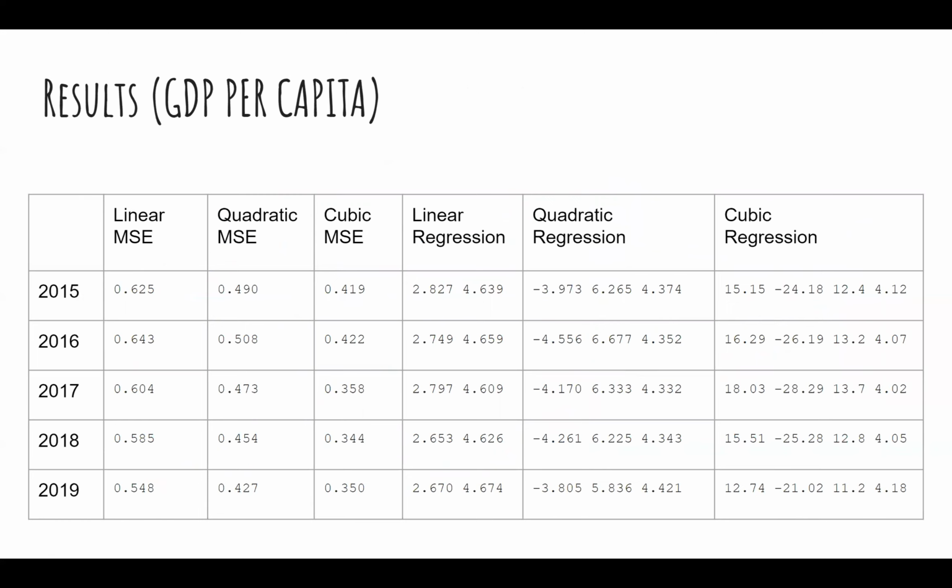For linear regression, it has the A1, which is 2.827, and A0 is 4.369. From left to right is A1, A0, and then for quadratic regression also the same, from left to right, which is A2, A1, A0, and then cubic regression also A3, A2, A1, A0 from left to right. This is all applied the same from 2015 to 2019.